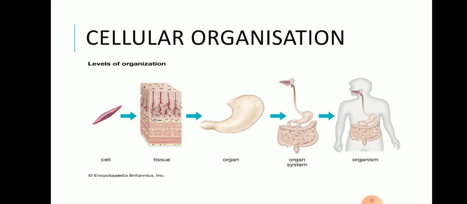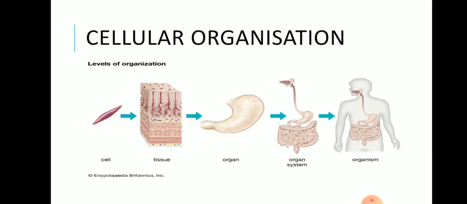We even have small organisms which have just one cell, and that single cell performs all the different kinds of functions in the organism. Such an organism which has only one cell is known as a unicellular organism, whereas an organism which has many cells is known as a multicellular organism.